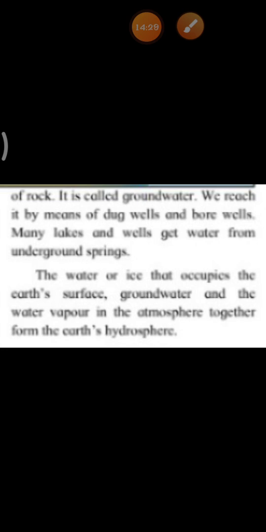Okay, the water or ice that occupies the earth's surface, groundwater, and the water vapor in our atmosphere together form the earth's hydrosphere. Okay, children, how is Earth's hydrosphere formed? Earth's hydrosphere is formed by the water or ice that occupies the earth's surface, groundwater, and water vapor, means air, land and water. Okay, from these three sources whatever water is collected, that forms our hydrosphere.